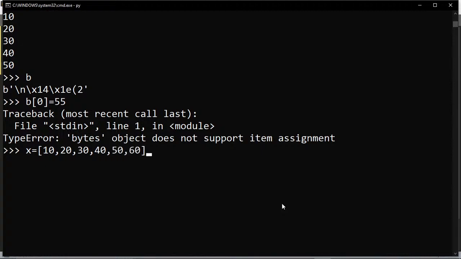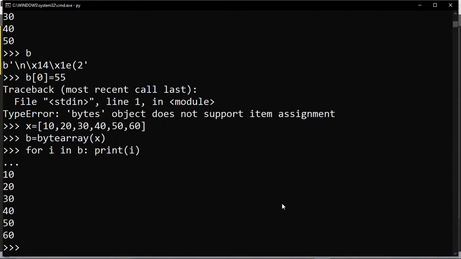Then we have the variable b, and we use the bytearray function to convert x, assigning it to b. Now I want to use a for loop to print this data, so now I can print.